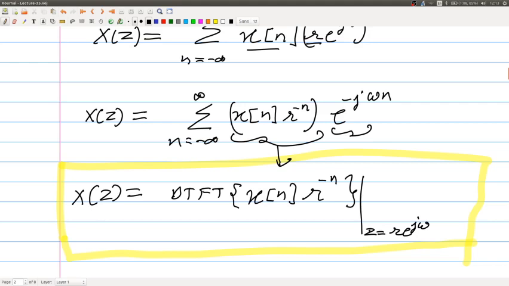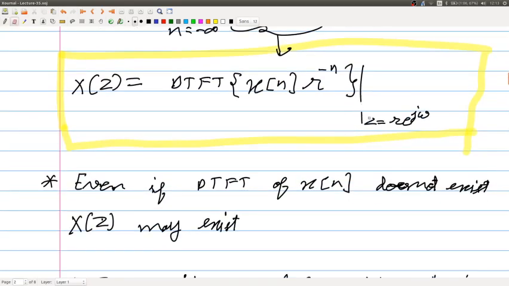So I can say that defining the Z transform is equivalent to multiplying my signal with r to the power minus n and taking its DTFT. Right. So if X(omega) is the DTFT of x[n], X(z) is the DTFT of x[n] r to the power minus n. Of course, here the variable z is r e to the power j omega.